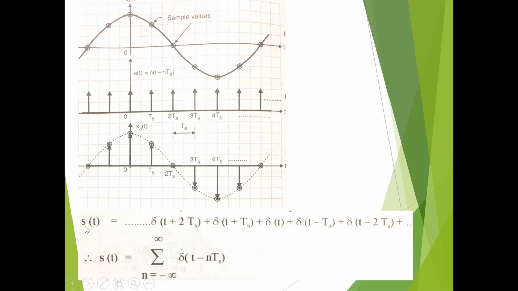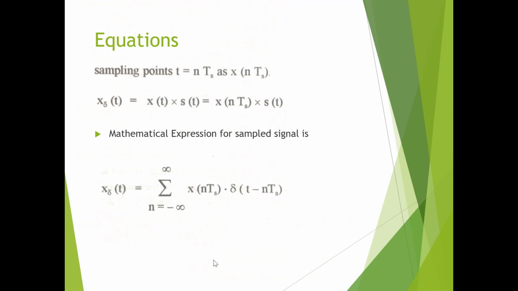So mathematically we can represent S of t as the summation of n equal to minus infinity to infinity of del of t minus nTs. So this is an impulse signal or train of pulses.